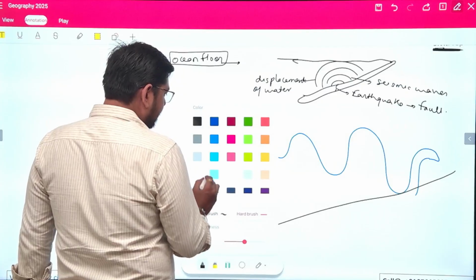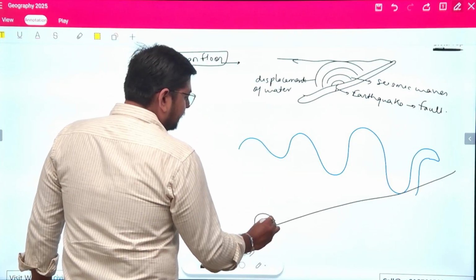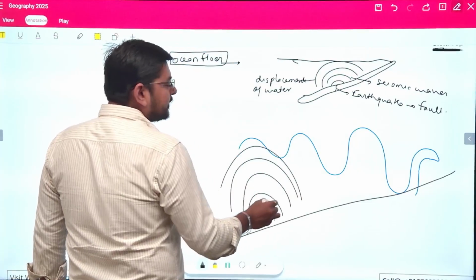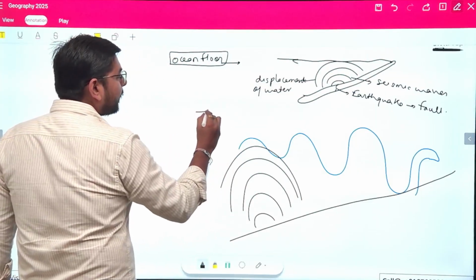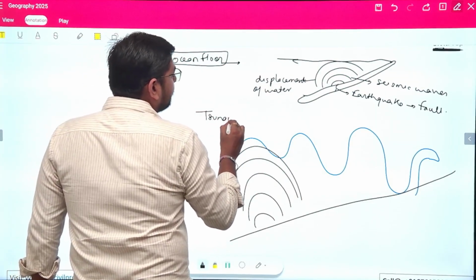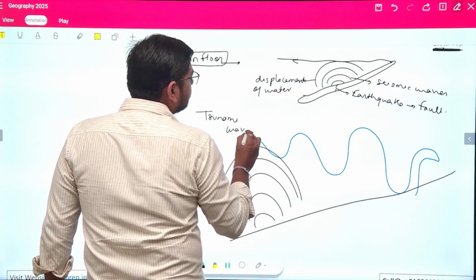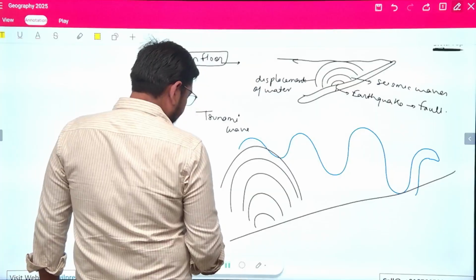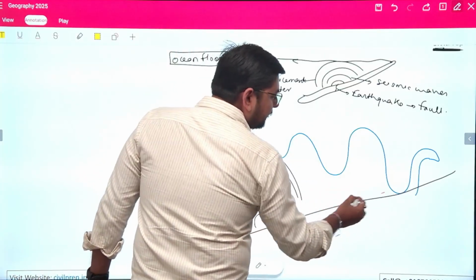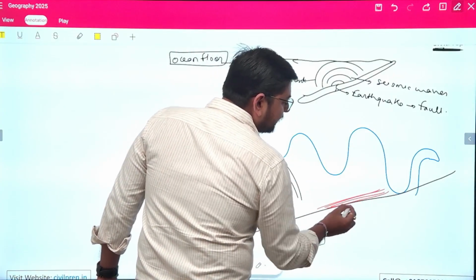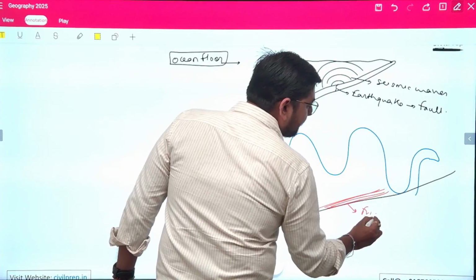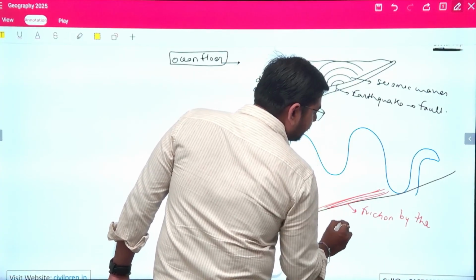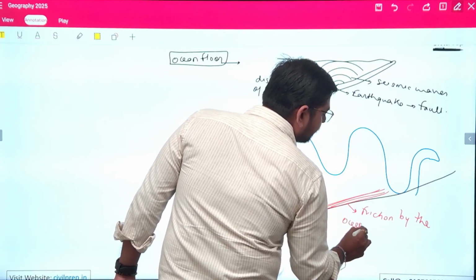Here there was development of tsunami waves with the earthquake form here. So water was displaced and it has resulted into a tsunami wave. But as this wave moves towards the land, we see that there is a friction which is provided by the land. Friction by the ocean floor